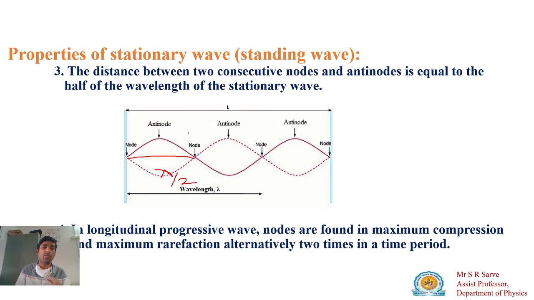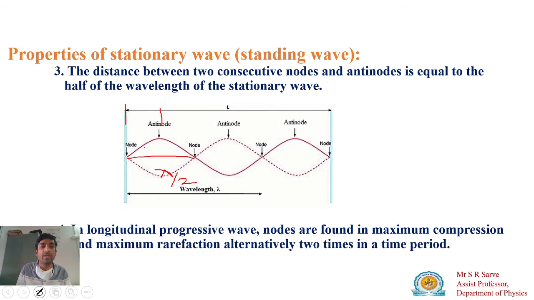So the distance between node and node is equal to lambda by 2. You can also calculate the distance between antinode and node, but in the question you have to mention the distance between two successive ones. Successive means one after another, one point and then the next. That's why we say successive.